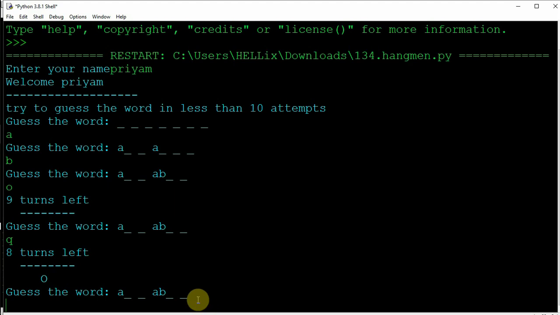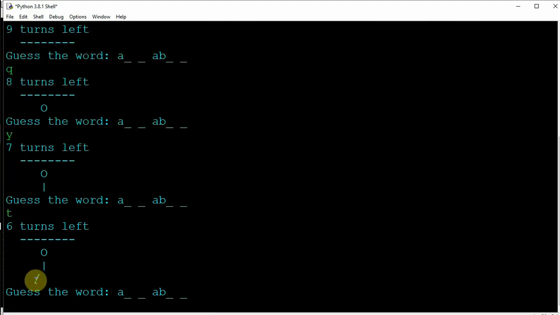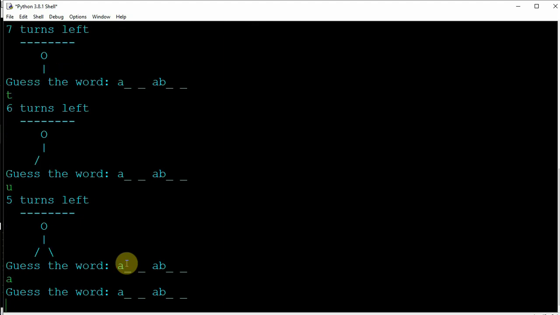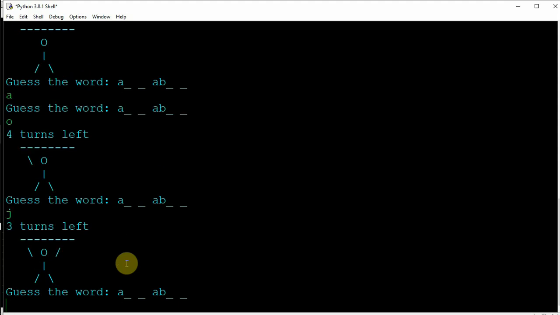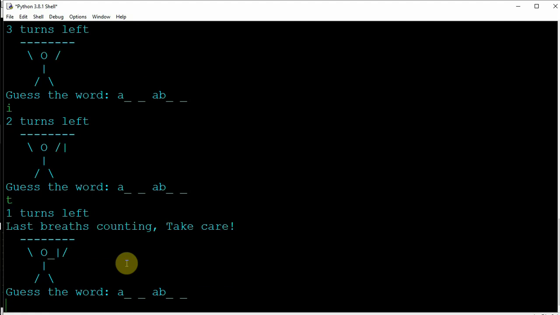Now if I again try to enter a letter, I enter Y. So now this is the body of the man. T, now legs came up. U, no. A again, okay. A was already there, so we cannot guess it again. O, there's no O as well. J, is there a J? No. T, last chance left.